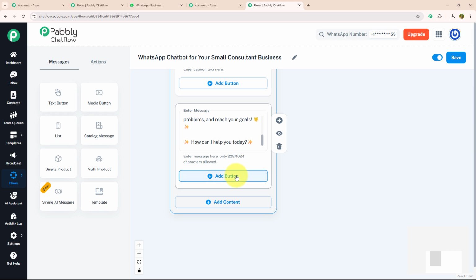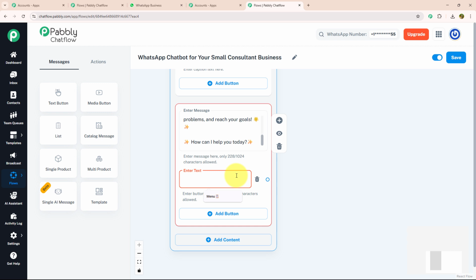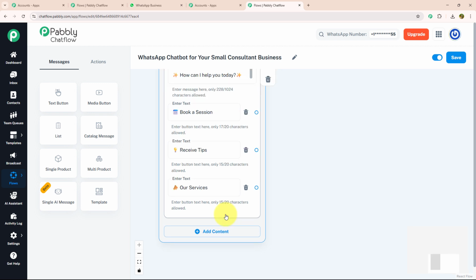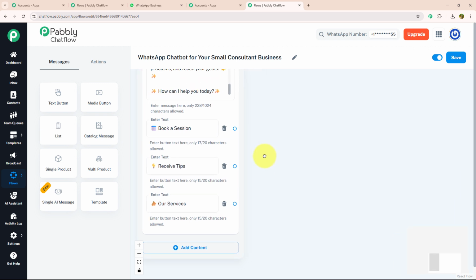For that, I'm going to click on the add button option and enter my text, book a session. For my next action buttons, I'm going to enter receive tips and our service. Now for each action button, I'm going to enter a separate message. Let's start with book a session.